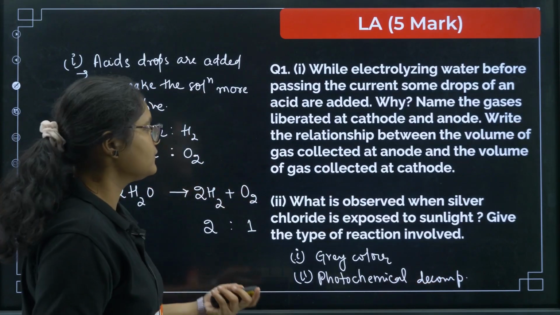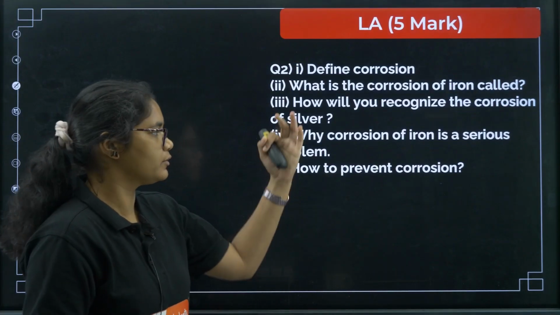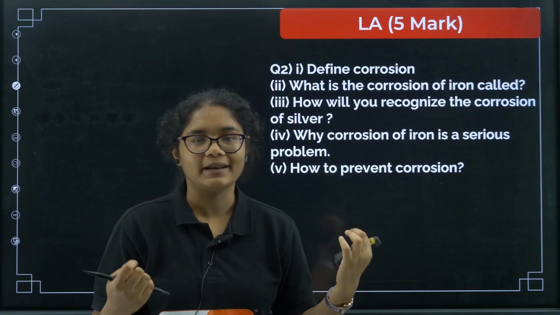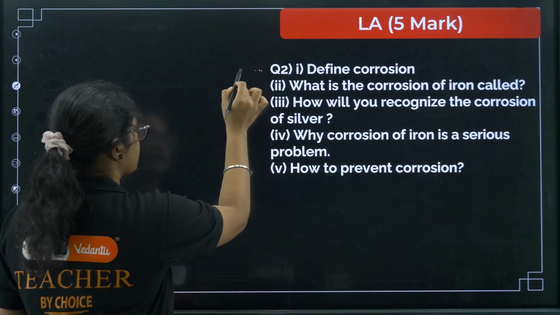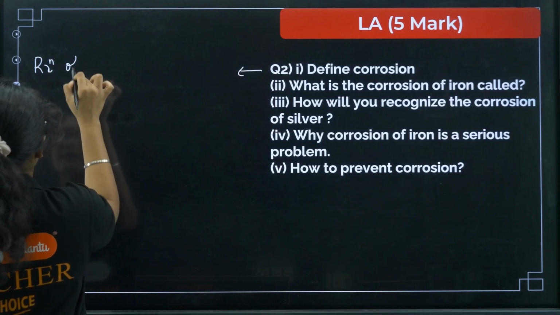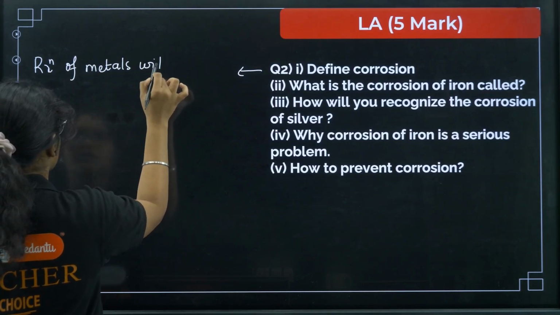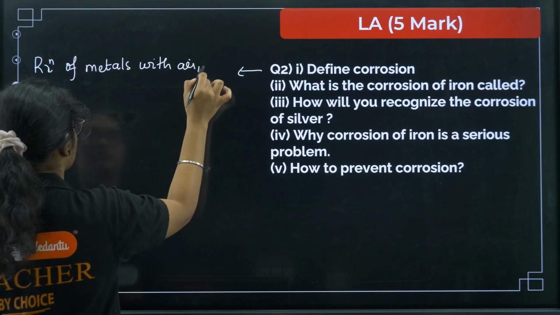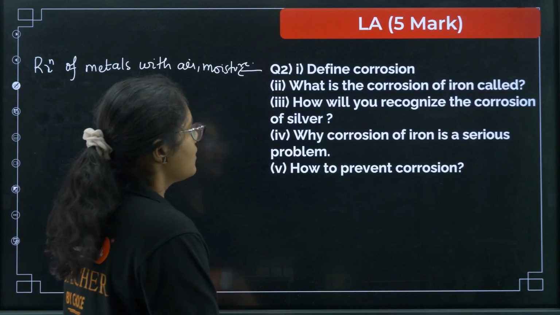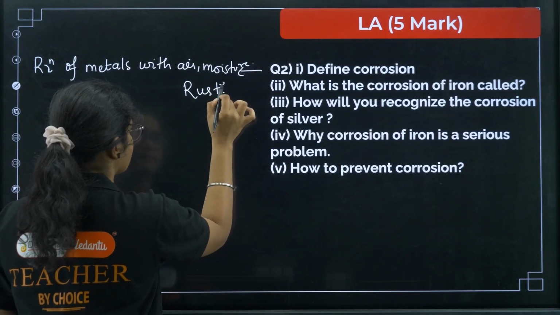Okay. Next question, define corrosion. So this question I think you all can write. Corrosion is the reaction of metal with air and moisture, right? So here you can write, that is reaction of metals with air, moisture. Okay, that is corrosion. What is the corrosion of iron called? So that is called rusting.